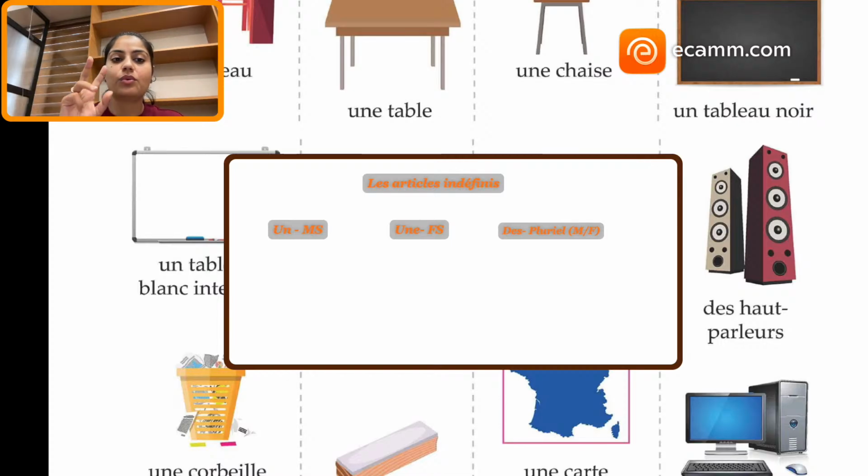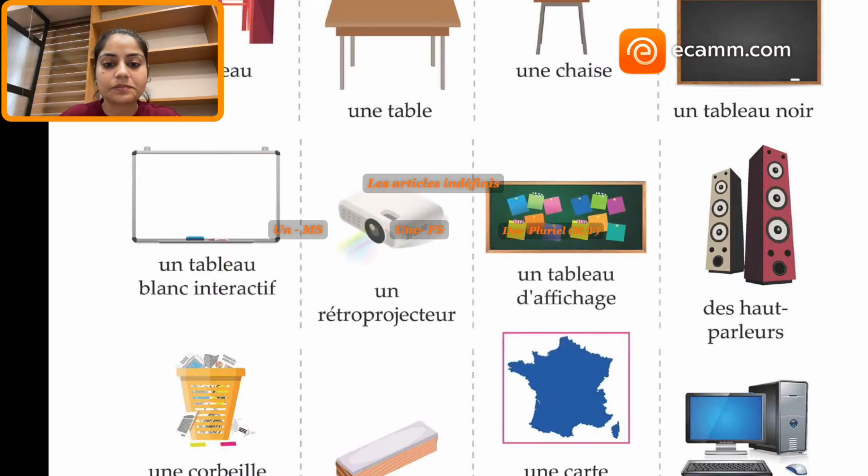For one thing, for one unit, either you use "un" or you use "une", depending upon whether the noun is masculine singular or feminine singular. If the noun is masculine singular, on peut utiliser "un". If your noun is feminine singular, on peut utiliser "une". And for plural cases, we use "des". D'accord? Okay, so this is the simple explanation of the indefinite articles. Let's see the next part.